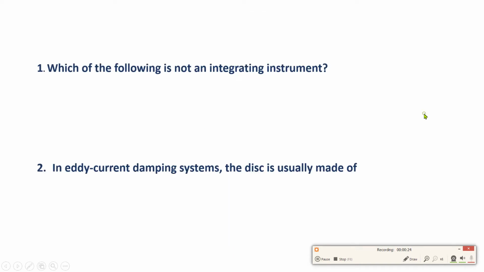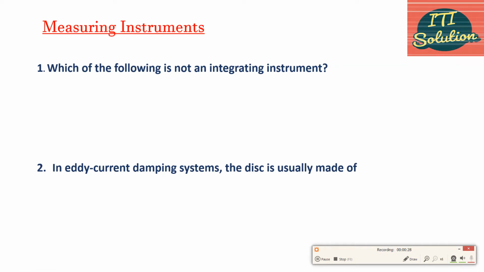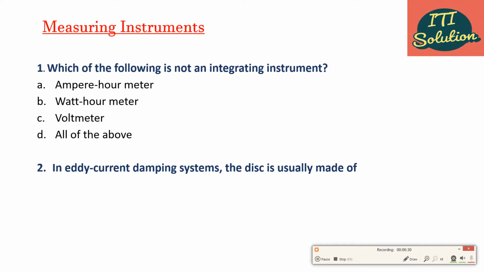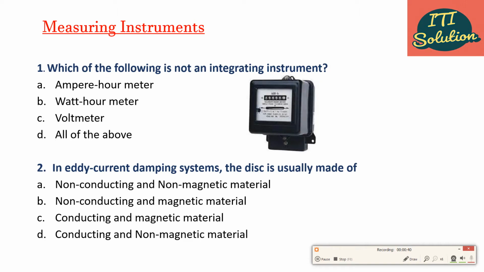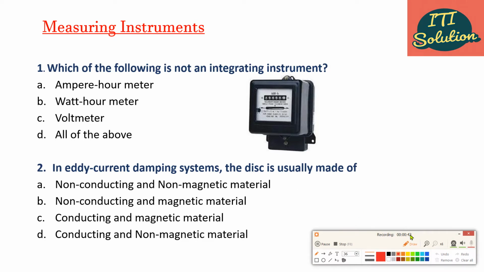Okay, let's start. My first question is, which of the following is not an integrating instrument? Option A, ampere hour meter. Option B, watt hour meter. Option C, voltmeter. And option D, all of the above. Correct answer is option C, voltmeter.